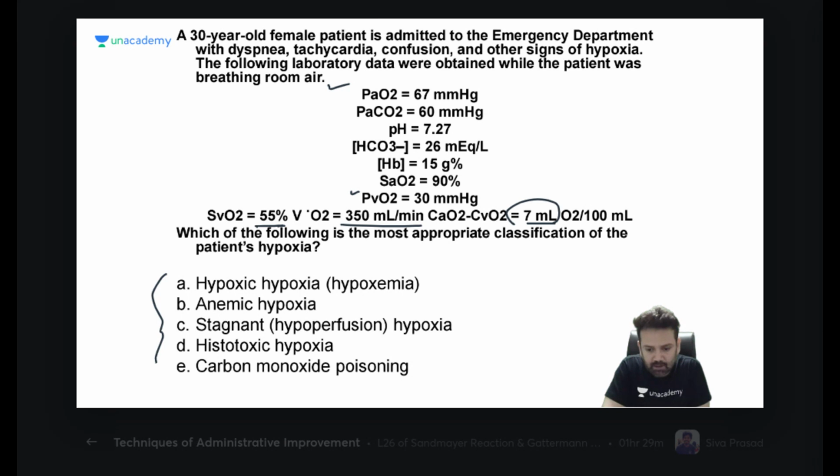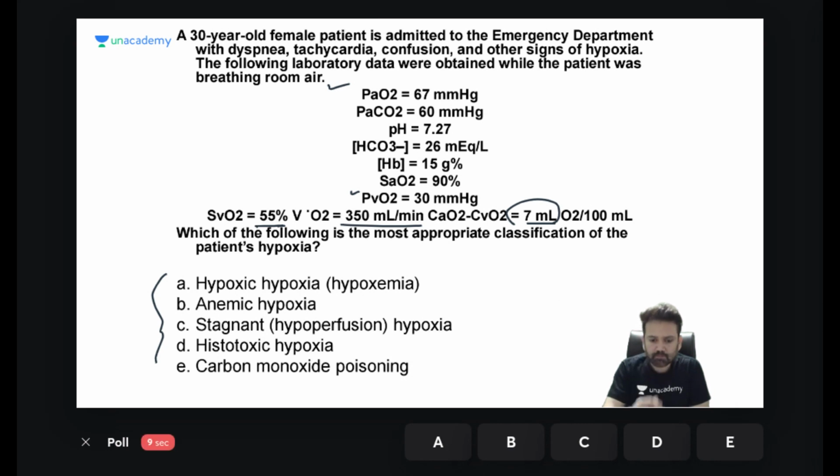Hypoxic hypoxia, anemic hypoxia, stagnant hypoxia, histotoxic hypoxia or carbon monoxide hypoxia. What do you think should be the most probable diagnosis? You have to differentiate between different types of hypoxia.